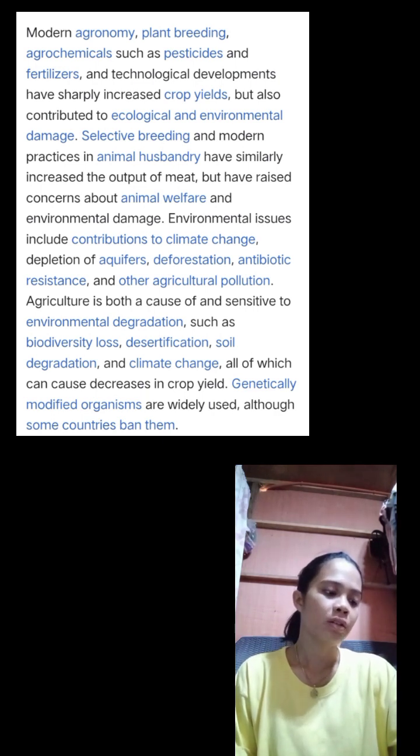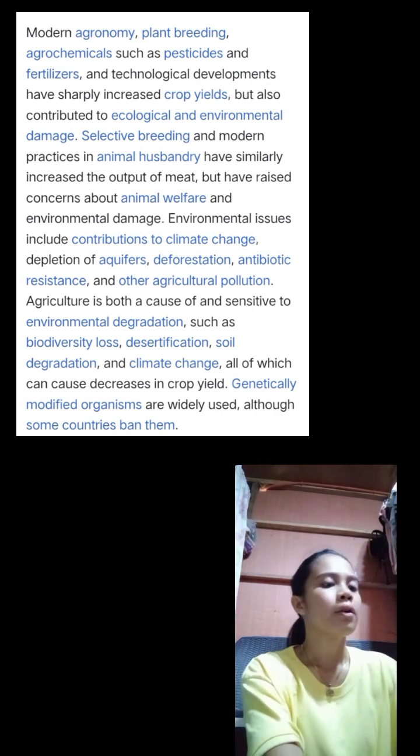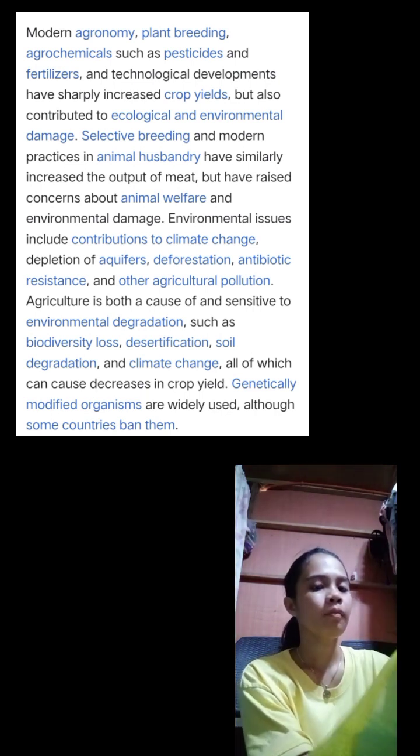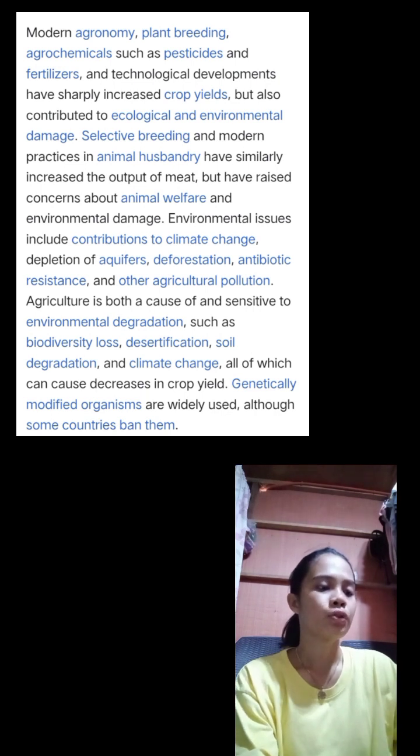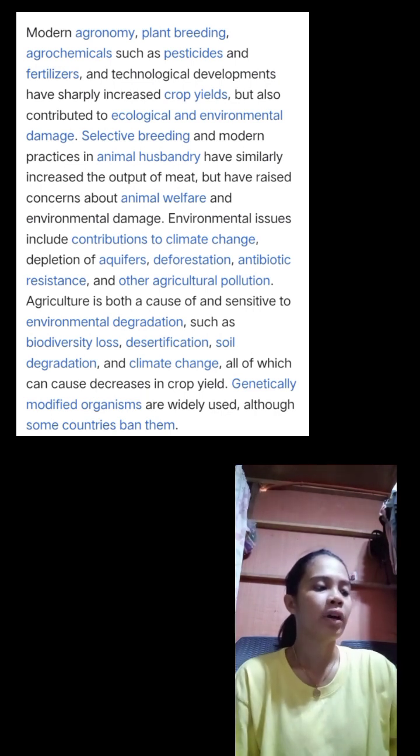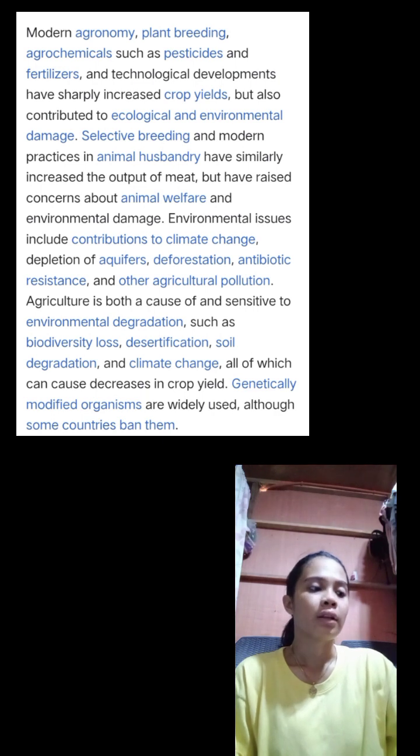Aquifer depletion, deforestation, antibiotic resistance, and other agricultural contamination are examples of environmental challenges. Degradation of the environment, including the loss of biodiversity, desertification, degraded soil, and climate change, is both caused by and sensitive to agriculture. These factors might result in lower crop yields. Despite being prohibited in some nations, genetically engineered organisms are commonly employed.